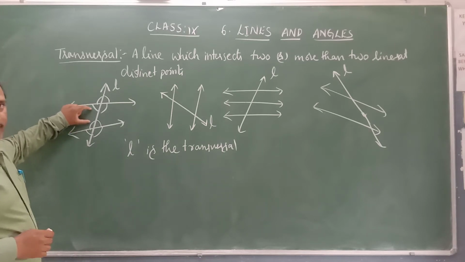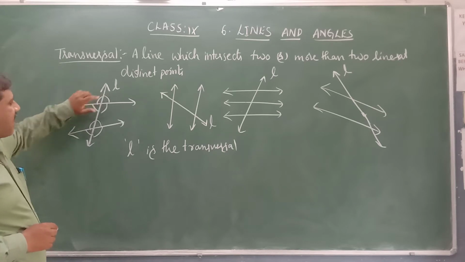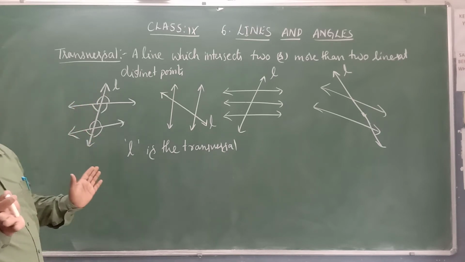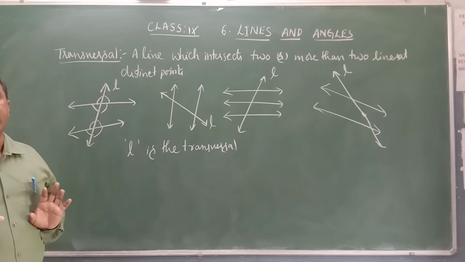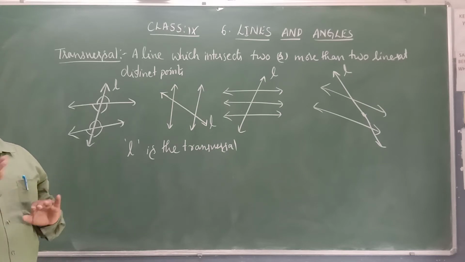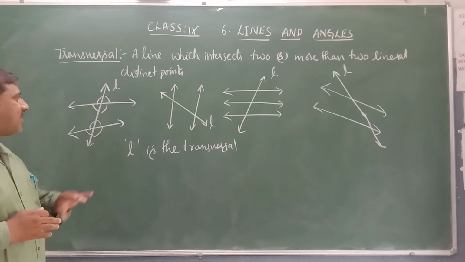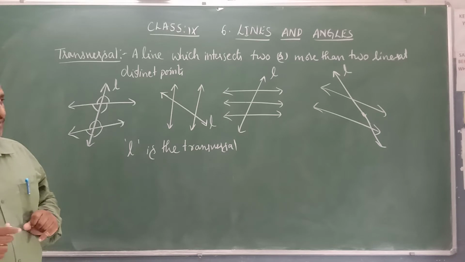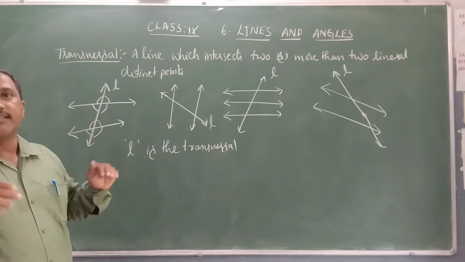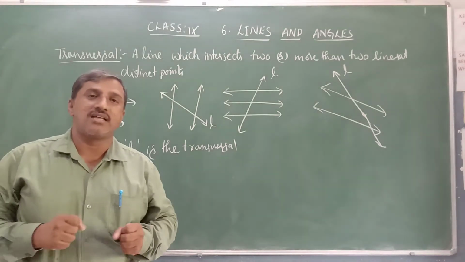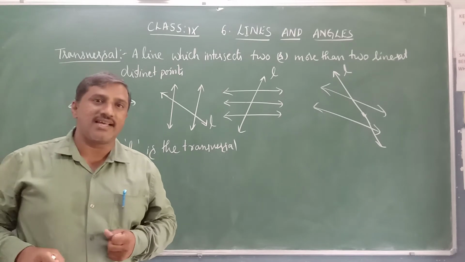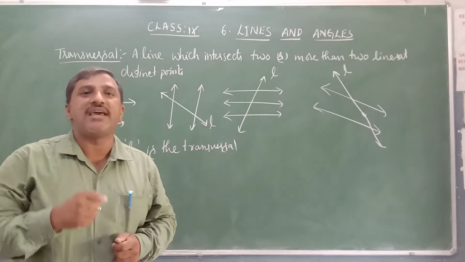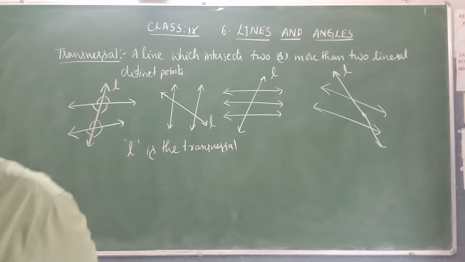Those angles are known as interior angles, and these 4 angles are outside, and they are exterior angles. Interior angles, exterior angles, angles on the same side of the transversal. Now we discuss the different types of angles formed when a transversal intersects a pair of lines.